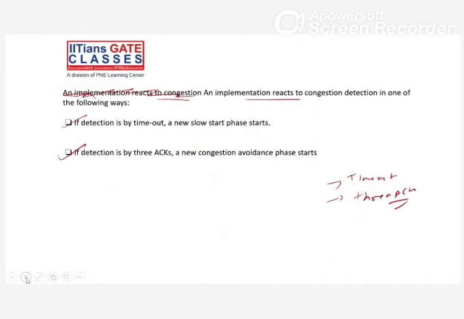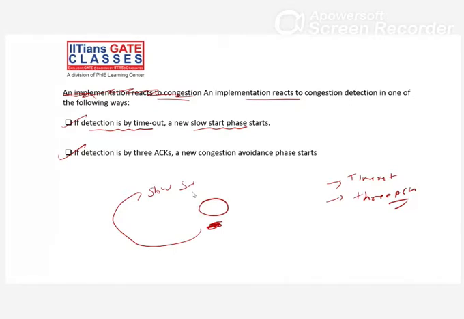So if detection is by timeout, a new slow start phase starts. What is the meaning? I'm saying if timeout happens and there is no acknowledgement, then whatever the window size or whatever the congestion size, we will start the slow start phase again. It means we are decrementing our congestion window size.